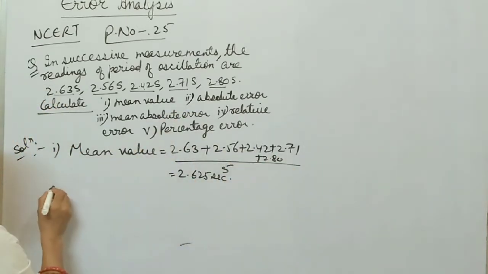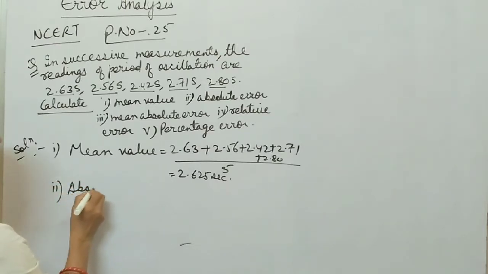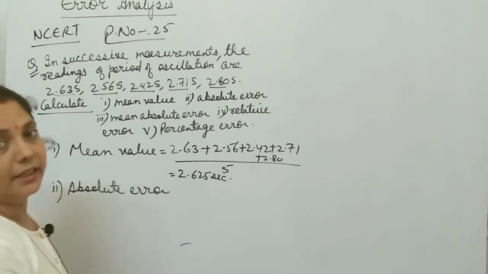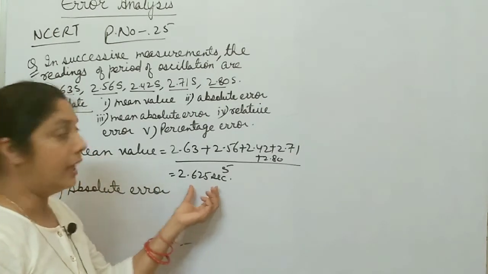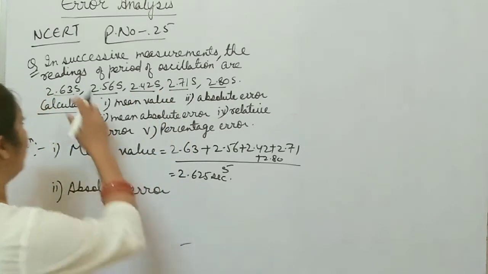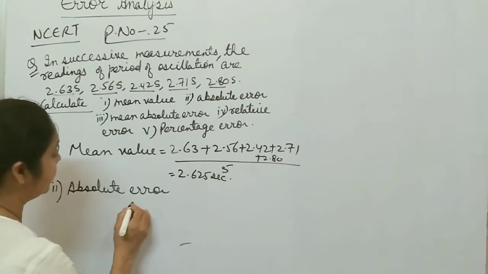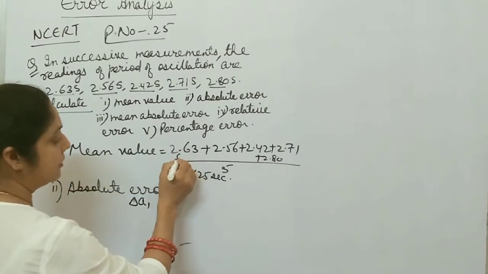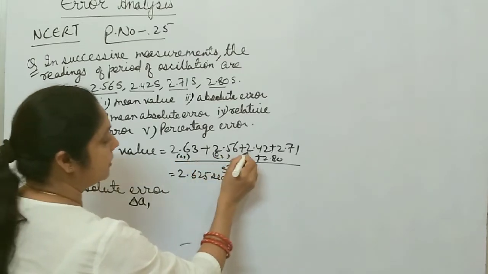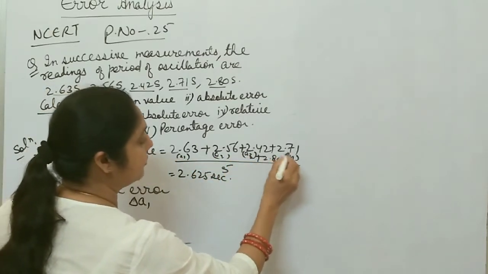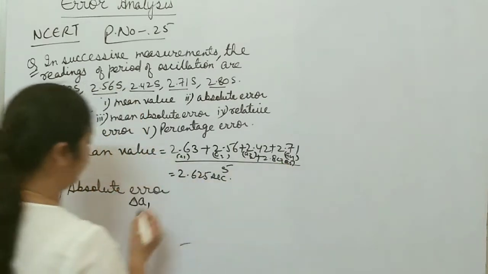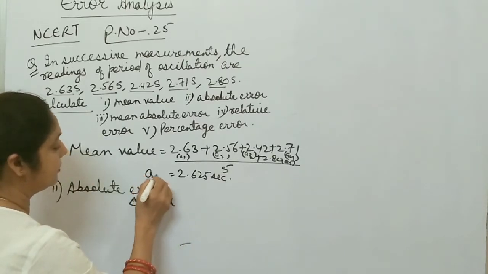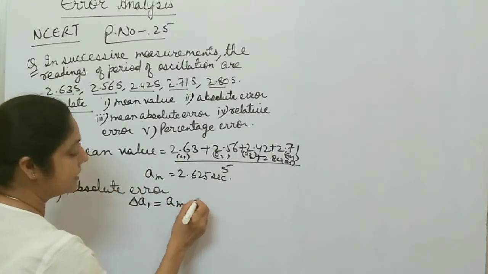Now, the second one is absolute error. How do you calculate the absolute error of each observation? It is the difference between the mean value and the individual observation. Suppose this one is A1, this one is A2, this one is A3, this one A4, and the last one is A5. So the absolute error in the first observation, delta A1, is A mean minus A1.